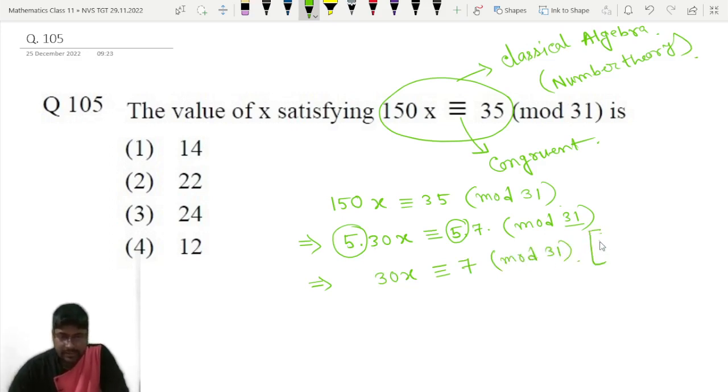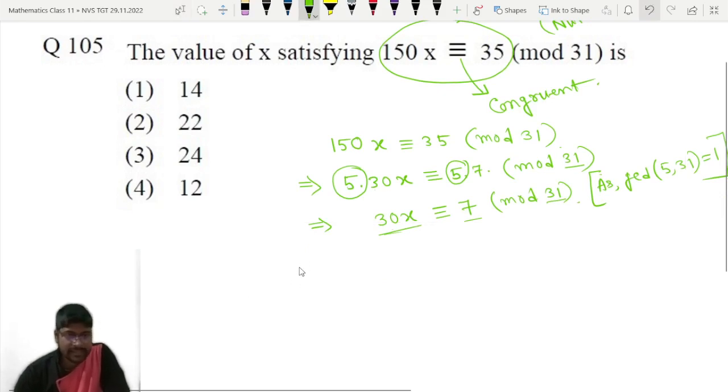As GCD of 5 comma 31 is equal to 1, otherwise we could not have cancelled this 5. As 5 is prime to 31, we can cancel 5 from this congruent relation. So 30x is congruent to 7 mod 31. Now we will verify these options one by one. This congruence means that if you divide 30x by 31, the remainder will be 7.